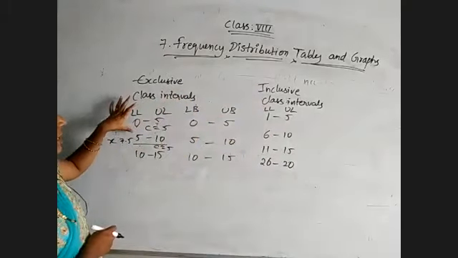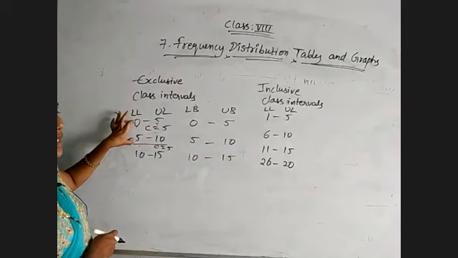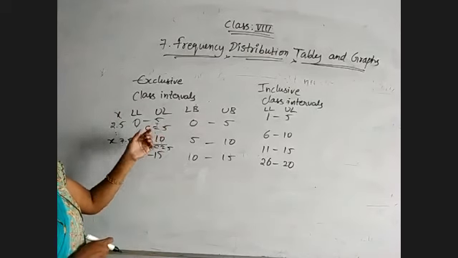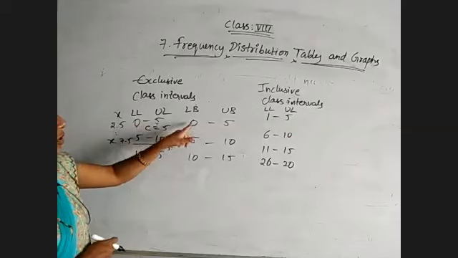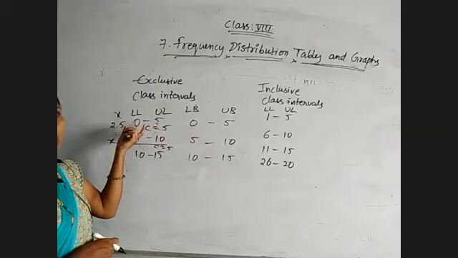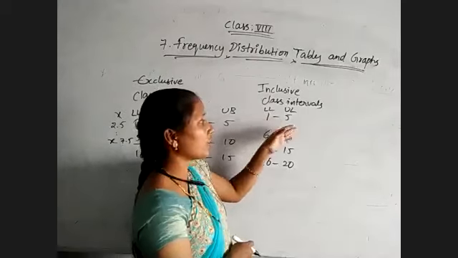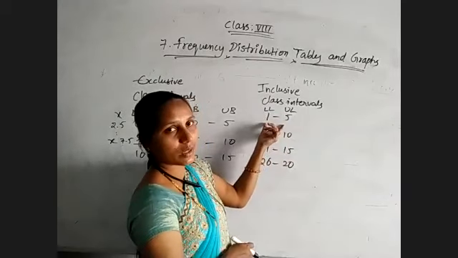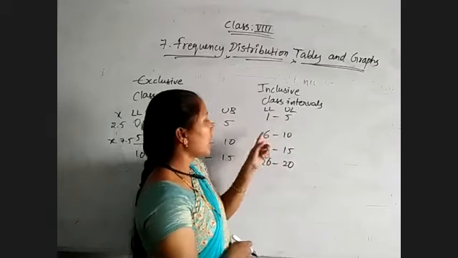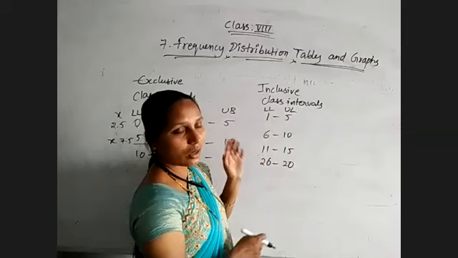See, in the exclusive class intervals, we take the lower limit of that class and values less than the upper limit for that particular class. Means 0 to 5 indicates that values 0 to 4 belong to this class interval. But coming to the inclusive class intervals, 1 to 5, every number from 1 to 5 belongs to that class interval, including 1 and 5. And values 6 to 10 belong to the next class, like that. Okay. And next,